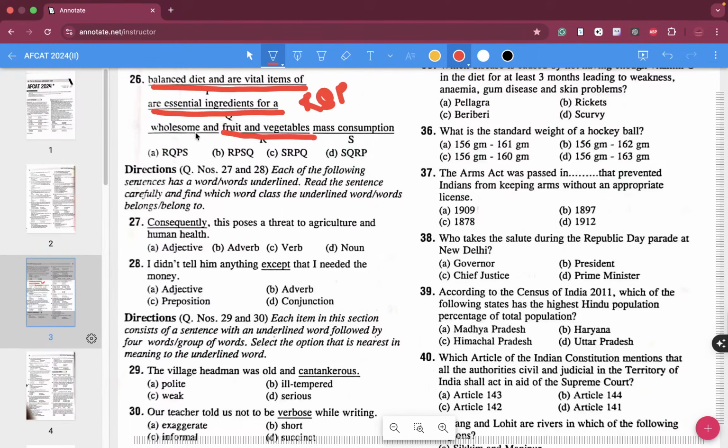Wholesome is supposed to be in between. So over here we go ahead with question number 26, A as your correct answer, folks.